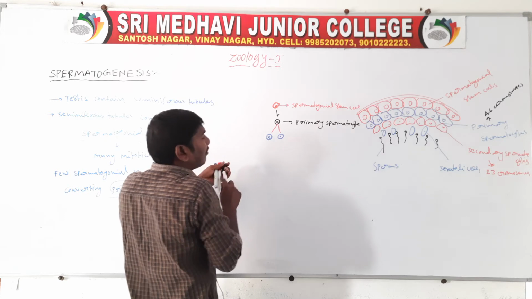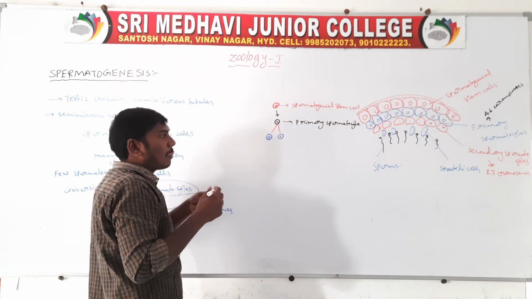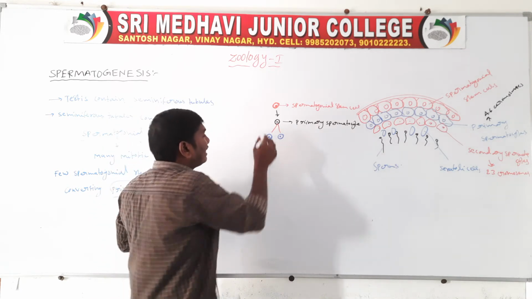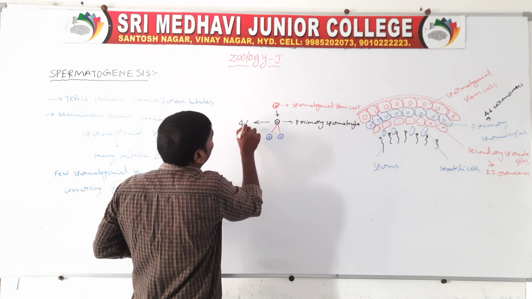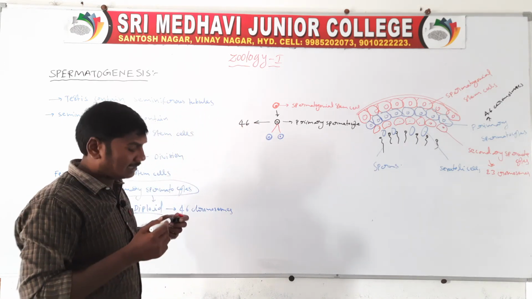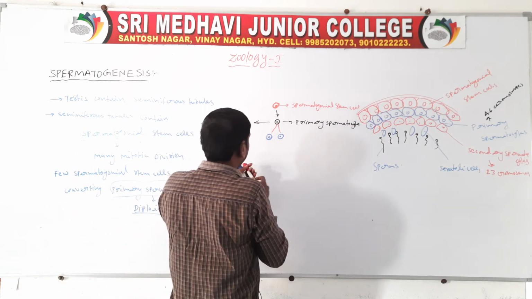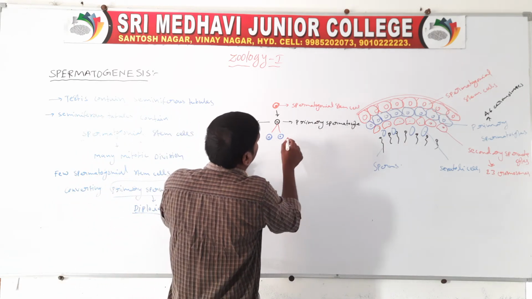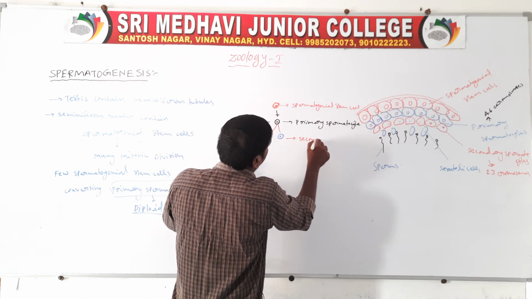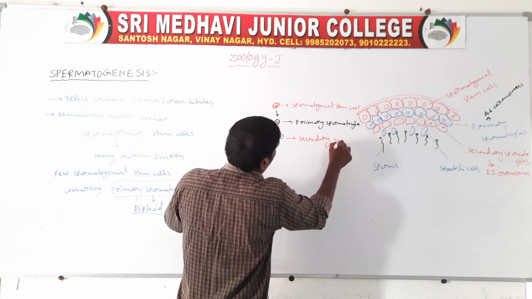The primary spermatocyte is diploid, meaning it contains 46 chromosomes. After this, these two cells convert to the secondary spermatocytes.